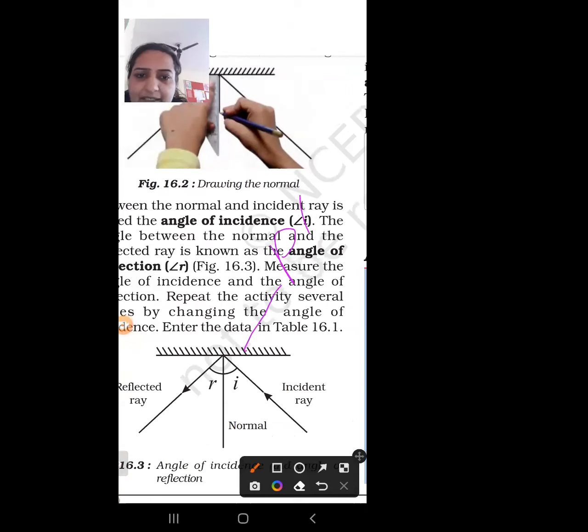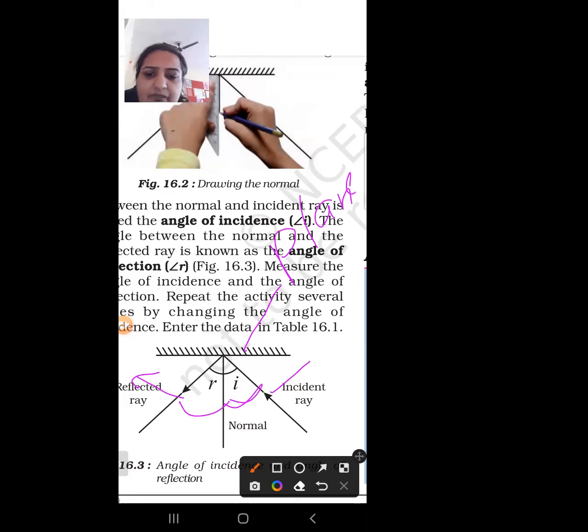Next, I is the angle of incidence and R is the angle of reflection. The first ray is called the incident ray, and when it strikes the mirror, it is the reflected ray. Angle I is the angle of incidence, and angle R is the angle of reflection. You have to remember which is the incident ray and which is the reflected ray, and next, which is the normal.